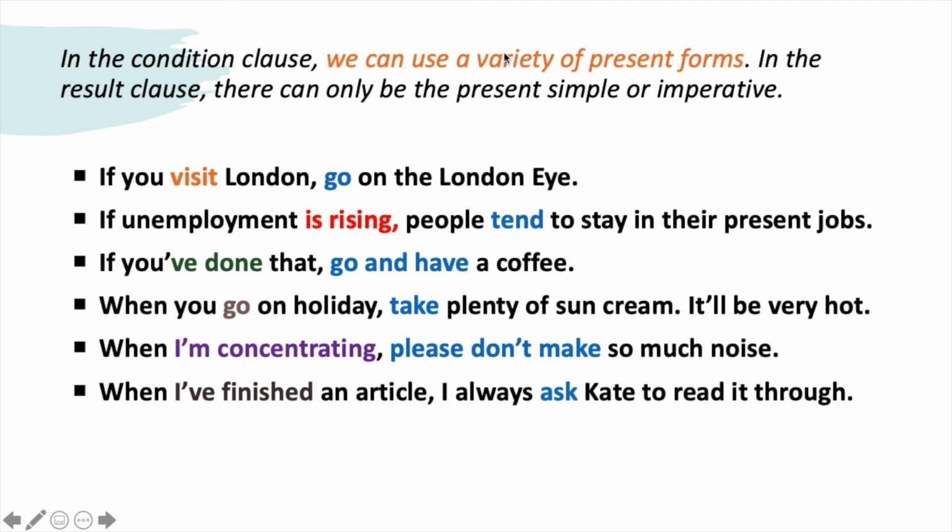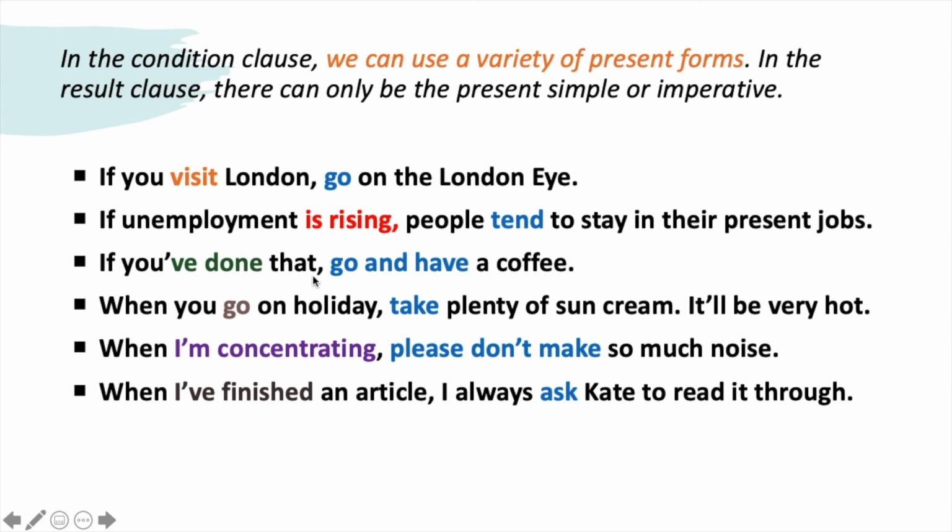Again, in the case of zero conditional, we can have a variety of present forms in the condition clause, and in the result clause or main clause there can only be present simple or imperative, so we cannot change this form of the verb to anything else. Examples: if you visit London, go on the London Eye. If unemployment is rising, people tend to stay in their present jobs. So here a present continuous, but in the main sentence, we keep it in the present simple.